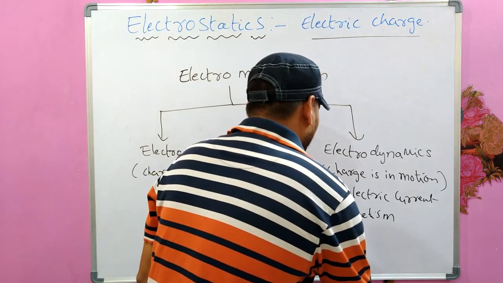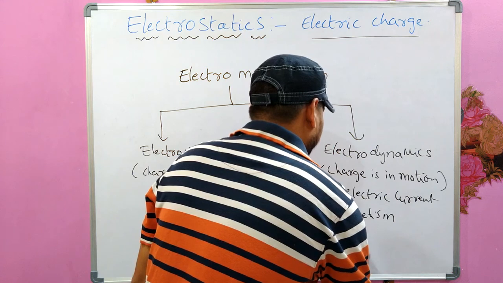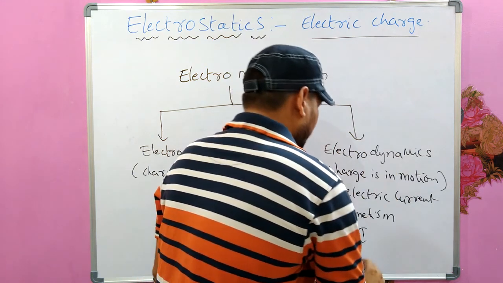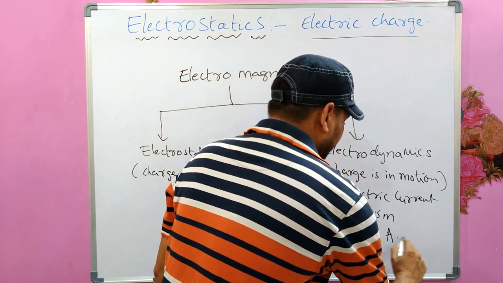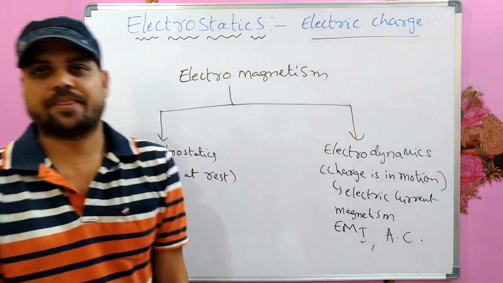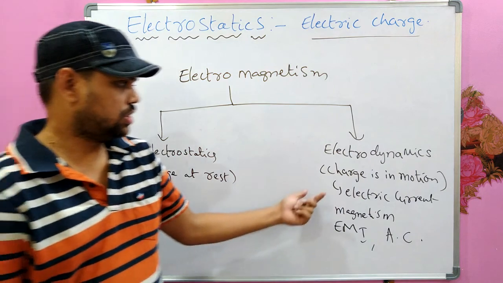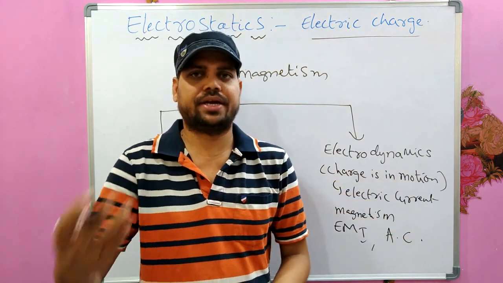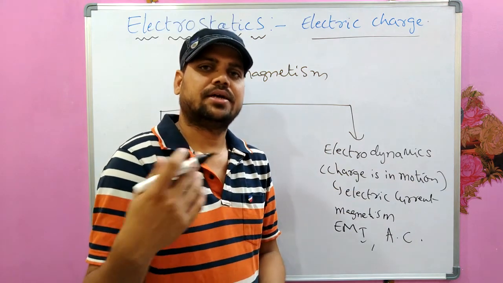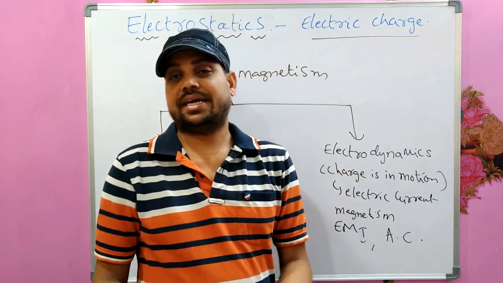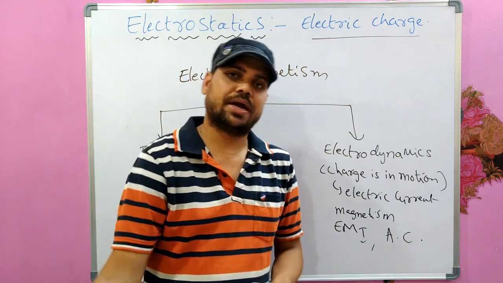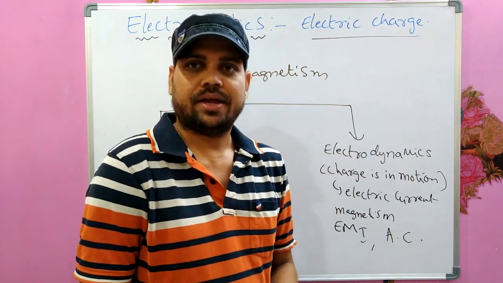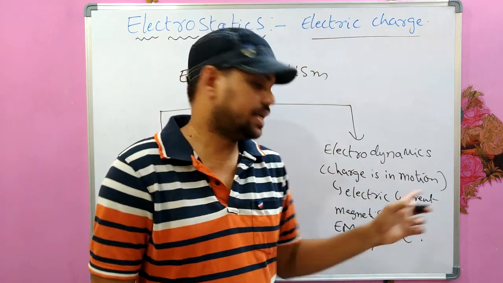And we also read electromagnetic induction in this, and alternating currents as well. When the charge is in motion, we study magnetism, the magnetic fields created by different current carrying conductors, and electromagnetic induction, how electric field can induce magnetic field and how magnetic field can induce electric field. They are all about steady currents.